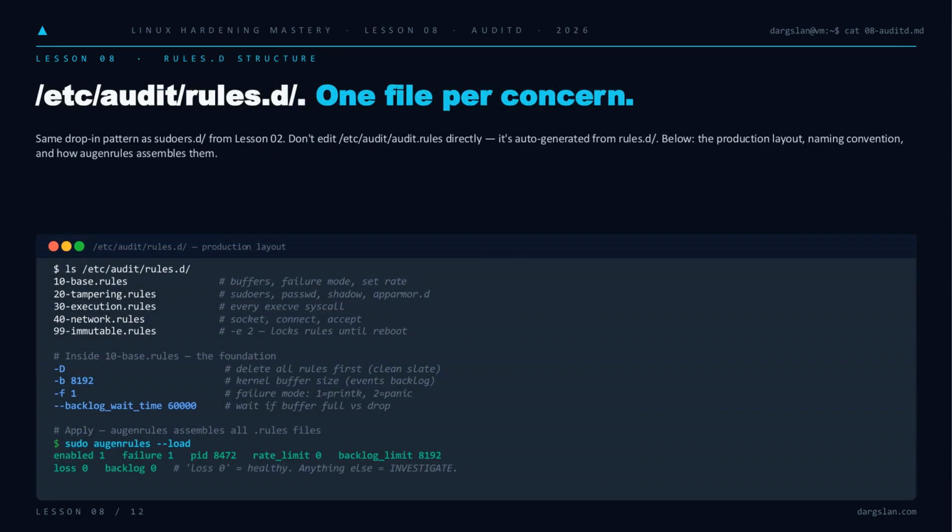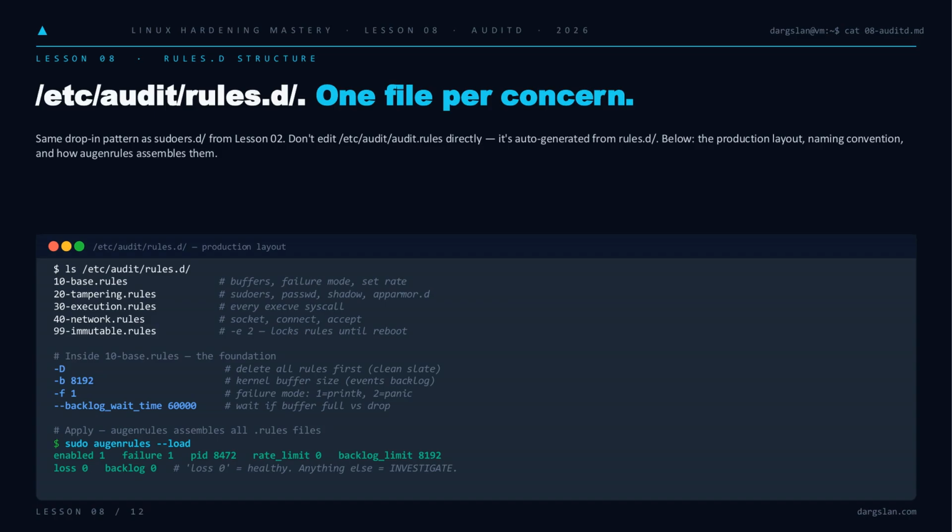Now where do those rules actually live? Same drop-in pattern as sudoers.d from Lesson 2. Numbered files in /etc/audit/rules.d, each owning one concern: base config, tampering, execution, network, and a final 99 immutable to lock the rule set until reboot. Never edit audit.rules directly, augenrules assembles it.